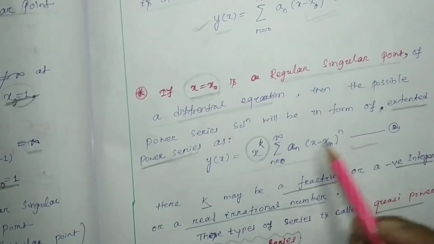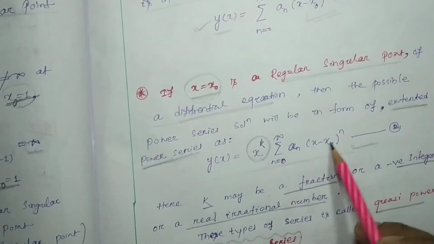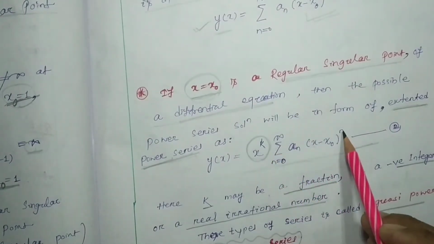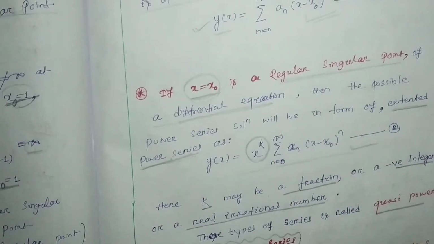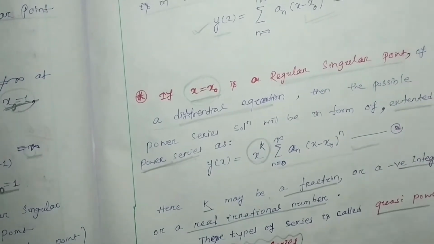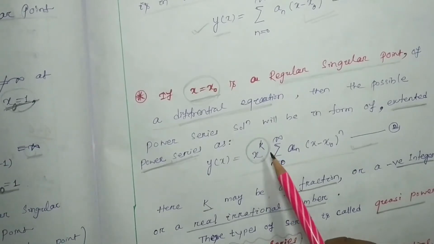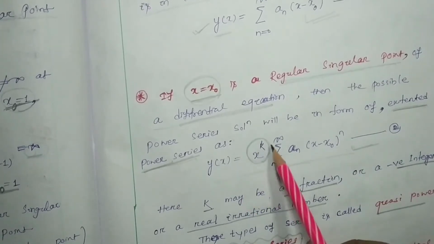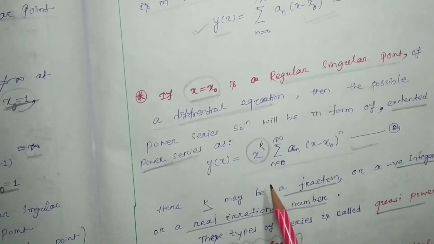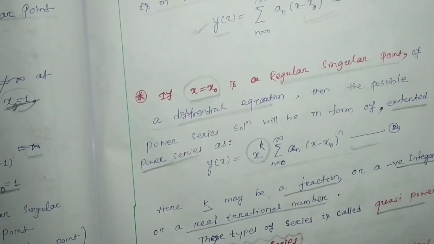So the letters or the powers, x to the power k and the n in the summation, can vary from one book to another. So not to be confused if you follow different books. These are numbers, so n is a number and k belongs to numbers, and you should not be confused if in that book it is written s or r. You just consider the format of the solution.